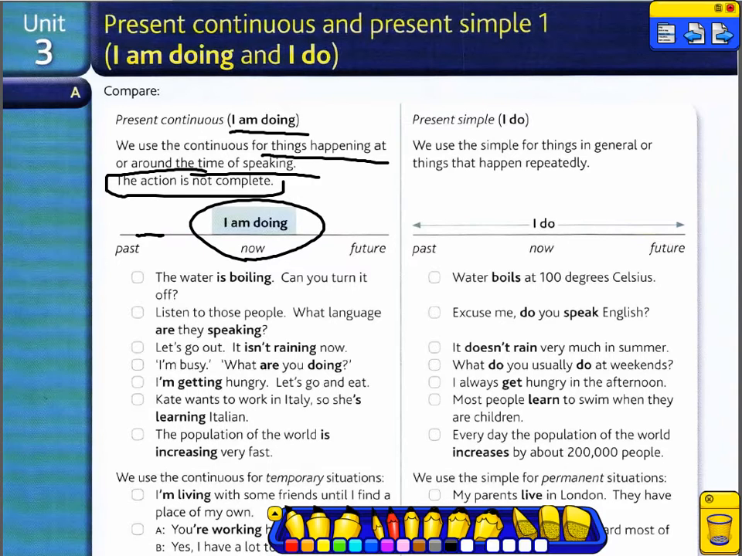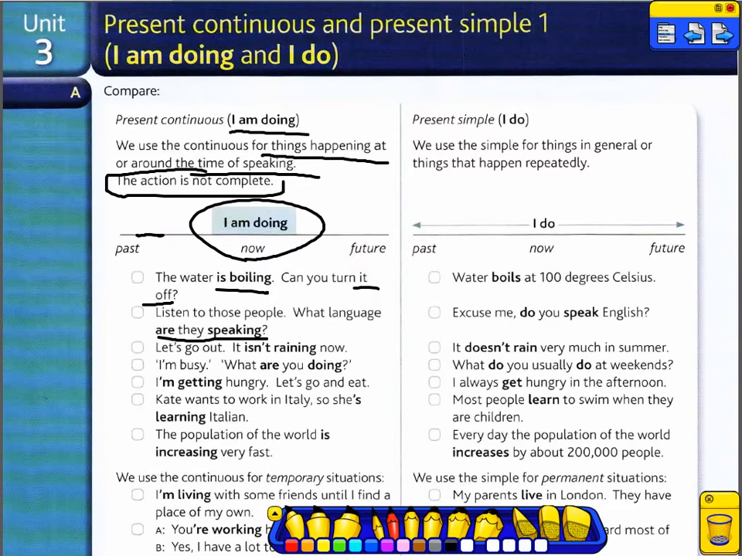The water is boiling. Can you turn it off? So if you put some water in a kettle, you want to make some tea and you boil the water. So the water is boiling right now. Listen to those people. What language are they speaking? I'm asking about the language they're speaking at the time of speaking, not generally.